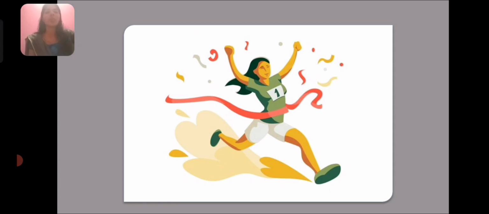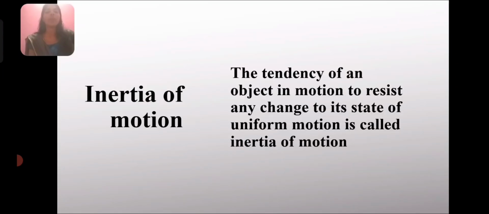So, in all these examples, we have seen that a body in motion has a tendency to remain at its state of motion. What is this called? Yes, this is called inertia of motion. So let's look at the definition of inertia of motion. Inertia of motion is the tendency of an object in motion to resist any change to its state of uniform motion.